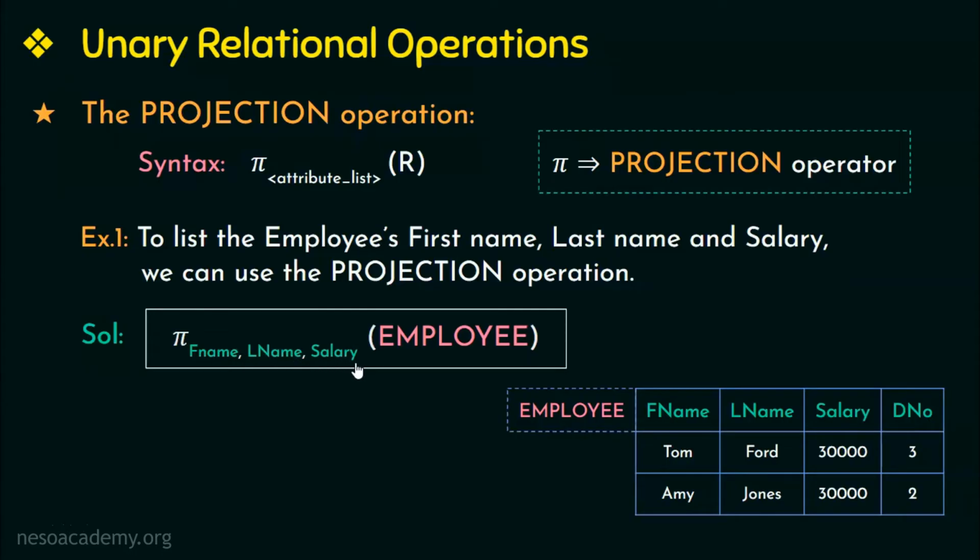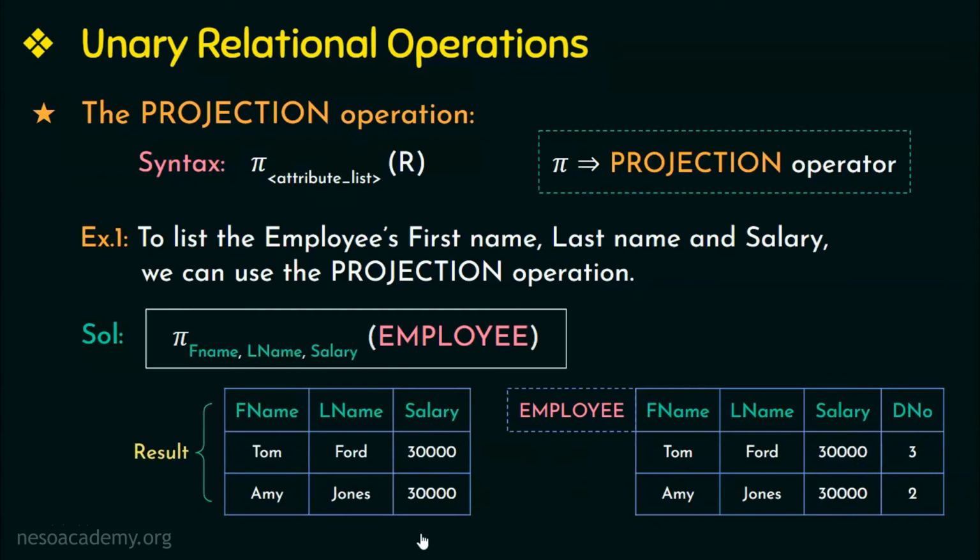Here there are no conditions to be satisfied, so we display all the tuples under these attributes F name, L name, and salary. In this relation, under F name we have Tom and Amy, under L name we have Ford and Jones, and under salary we have 30,000 and 30,000. So this would be your resulting relation.